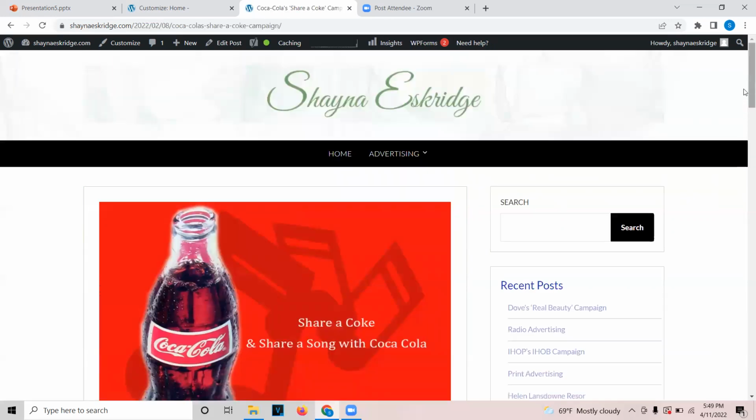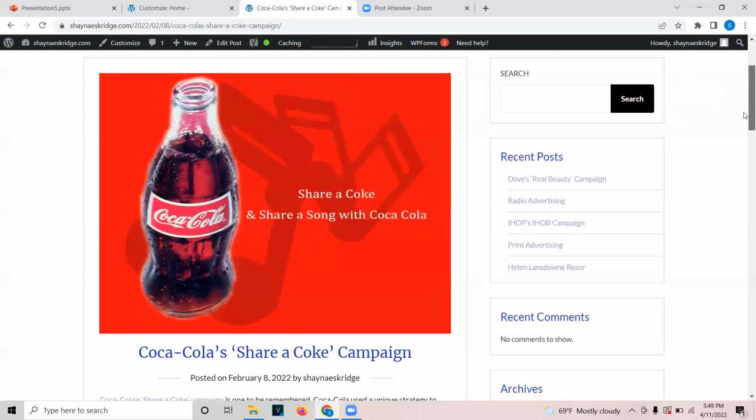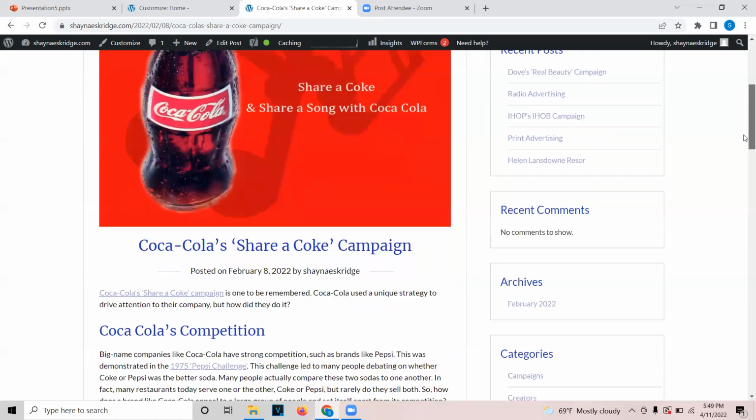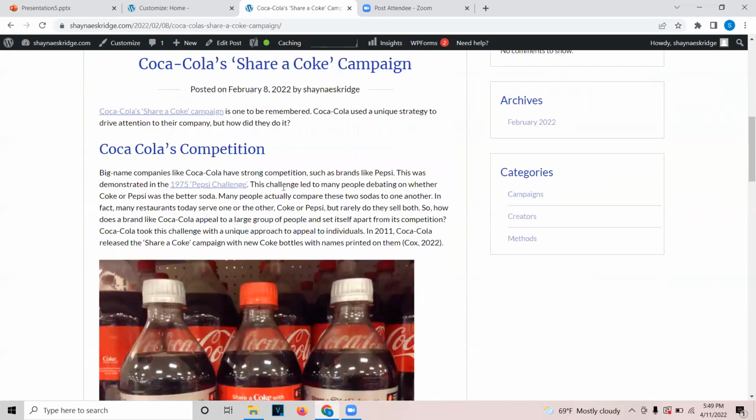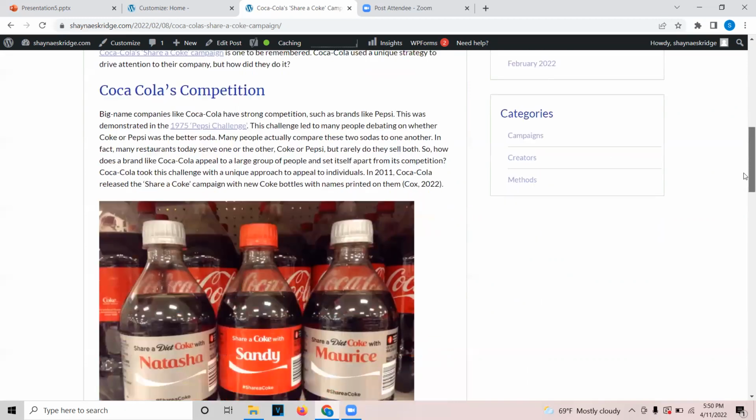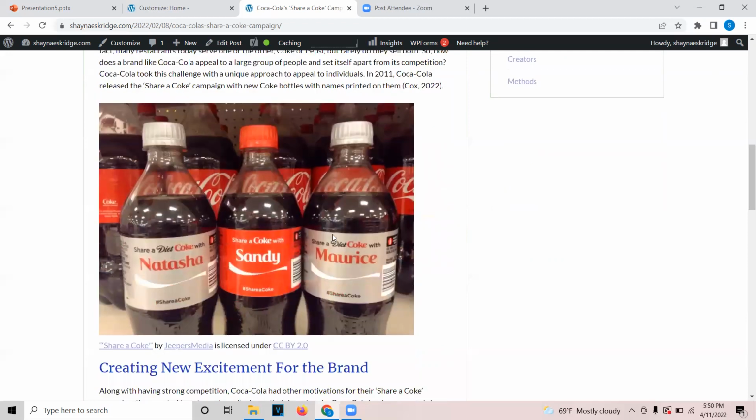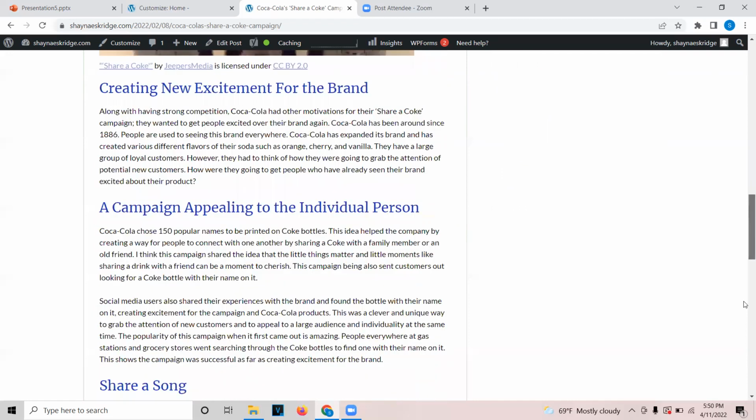Let's take a look at this Share Coke campaign post. You'll see that I have several subheadings throughout my post, just to break them down a little bit and make them more visually appealing. And you'll see I have several links throughout my posts to different outside sources, and also to different posts on my website as well, because I thought that would be helpful for my audience. I have several pictures, and I created the creators as needed.